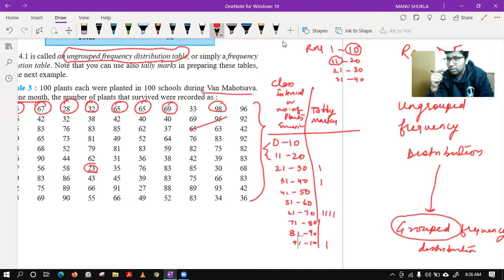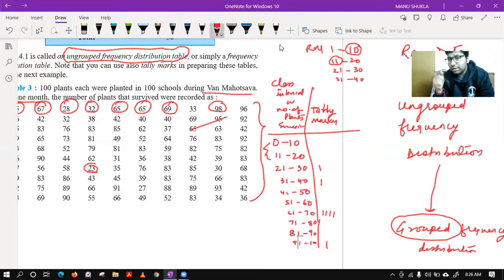So they are not the same. What is the reason behind that? Why have I not kept these two the same? Because I knew that students will understand that till roll number 10 will come in the first group, and after that 11 to 20 will come in the second group.